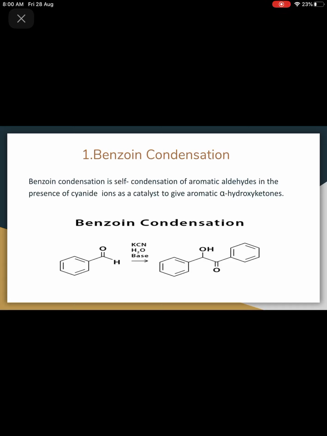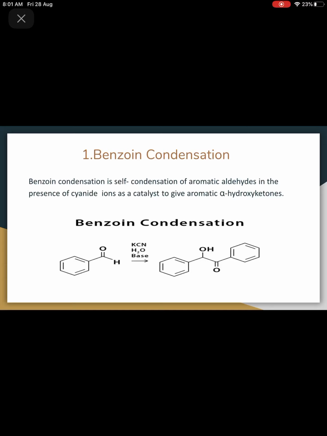Self-condensation of aromatic aldehyde. So as you can see, in the benzoin condensation, this is benzaldehyde and what we have used? Potassium cyanide, water molecule and base.